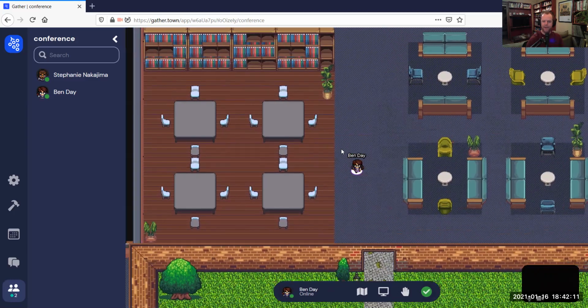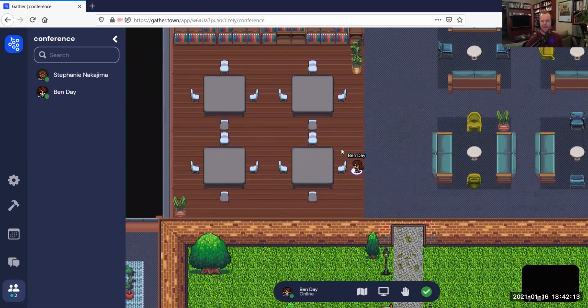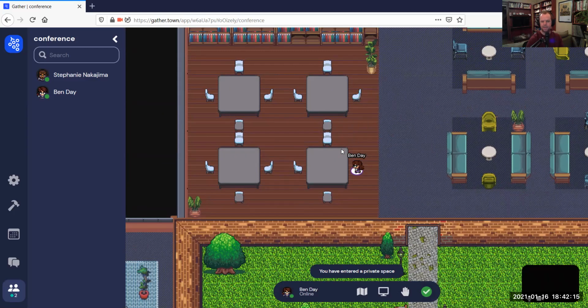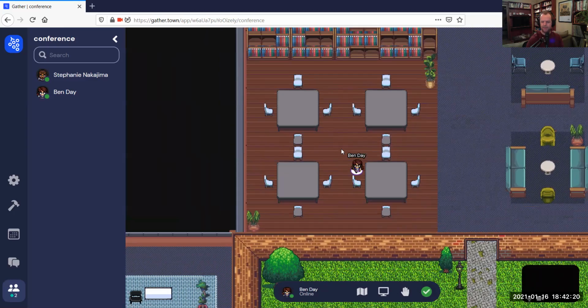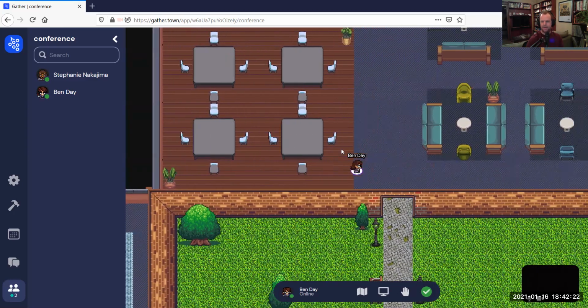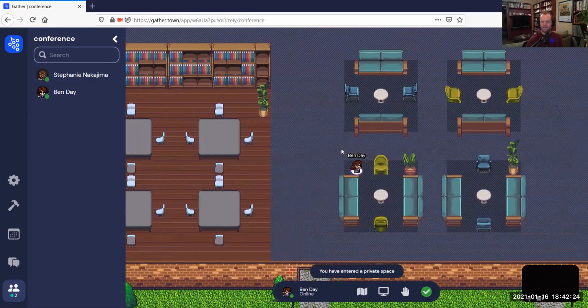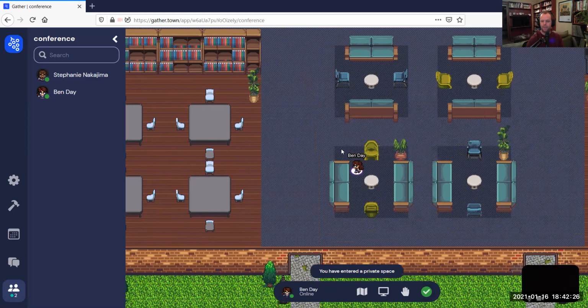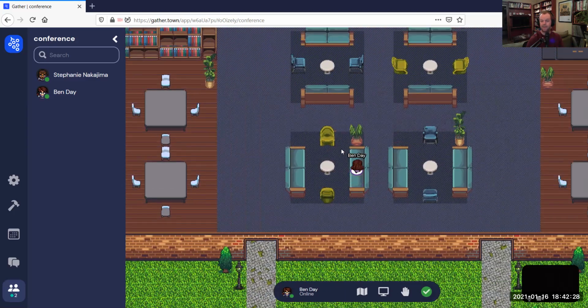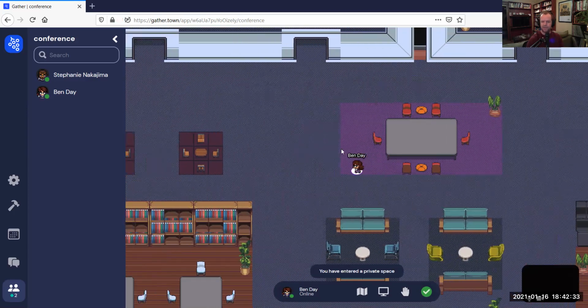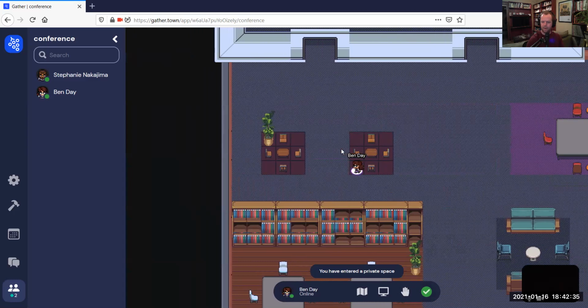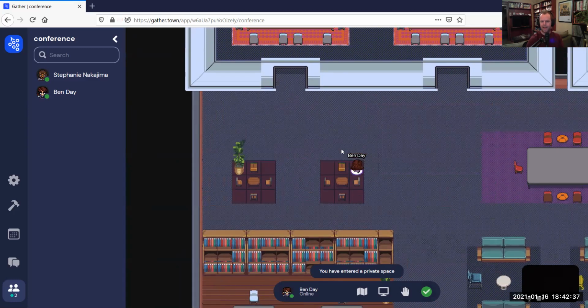So for example, if I go to one of these sort of cafeteria style tables, I will only be able to talk to the people who are sitting around the table. That's a private space. If I walk into one of these areas with couches and chairs, I will only be able to talk to the other people who are sitting on these couches and chairs with me. And similarly with these larger spaces and tables and these kind of 4-person tables where you can gather around.